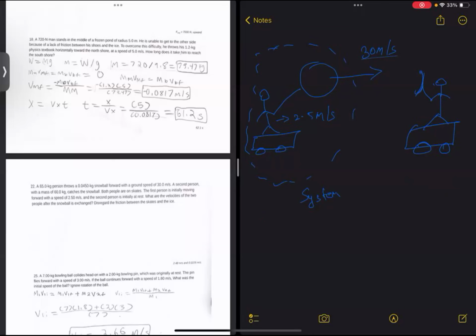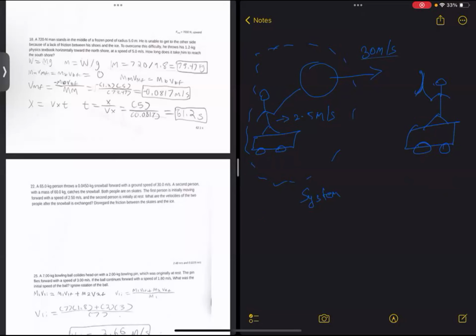This system has two things, the person and the snowball. Initially, the snowball is in the hand of the person, he has not thrown it. In the final situation, he has thrown the snowball.